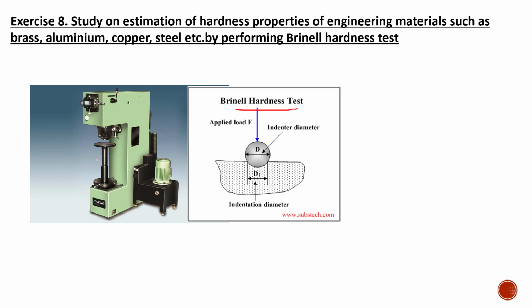This test, in a simple way, will place the sample here and you will select an appropriate testing apparatus. So in the Brinell test, you are using a sphere, and you will be releasing the screw from here so that the sphere is putting some impact on the specimen. So the deformation on the material will be based on the relative hardness between the attachment as well as the testing material.